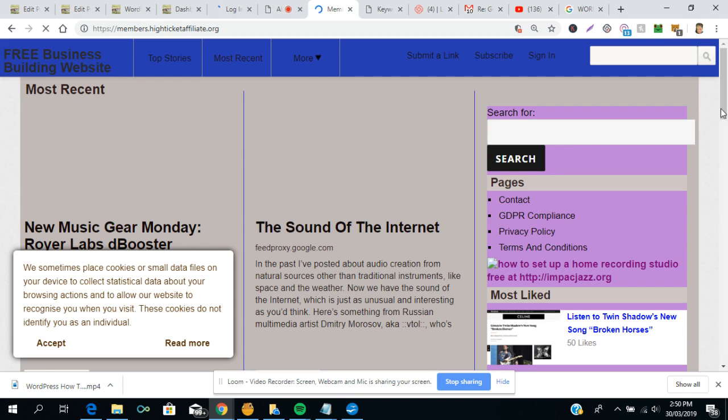I don't do much promotion, but the owners, I guess, have some promotion system in place. So if you notice, the front end looks different because the theme is entirely different.